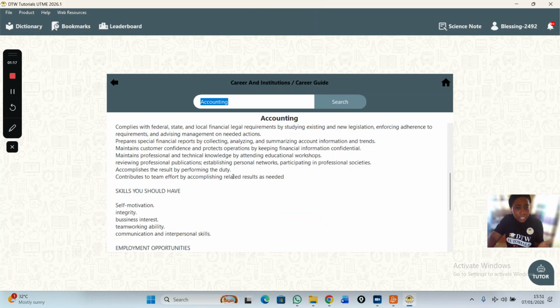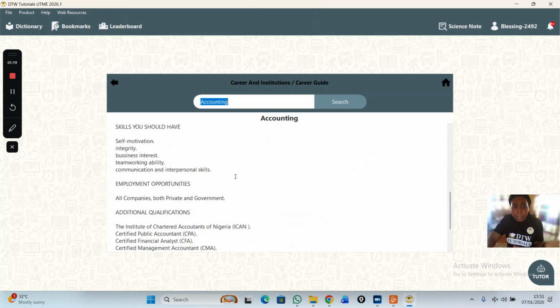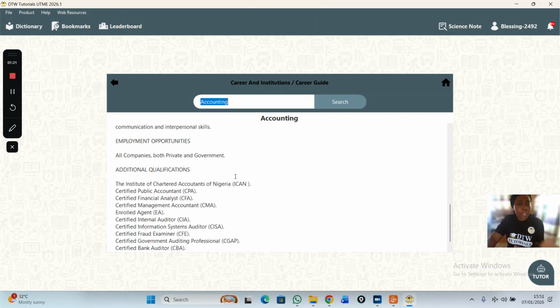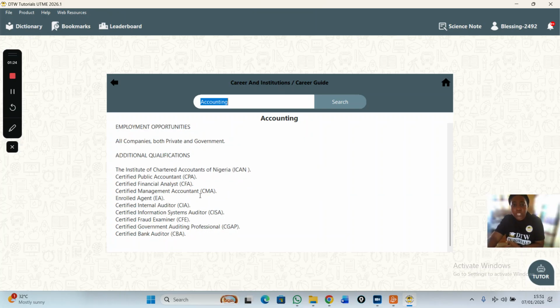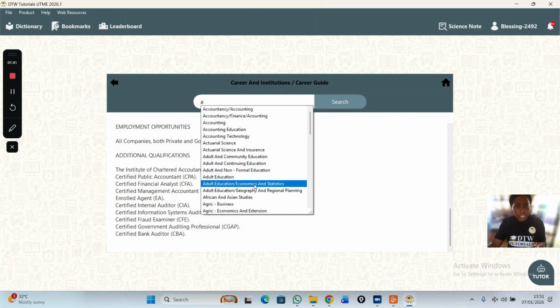This is what it entails. Skills you should have, employment opportunities. You can work anywhere. And additional qualifications. It tells you, oh, you can do ICAN. These are the things you can do that will boost up your CV and all that. You get my point. So there are other courses. Let's check other courses.